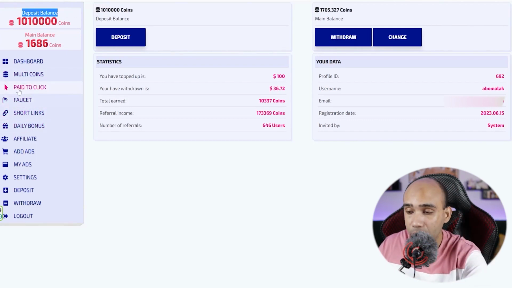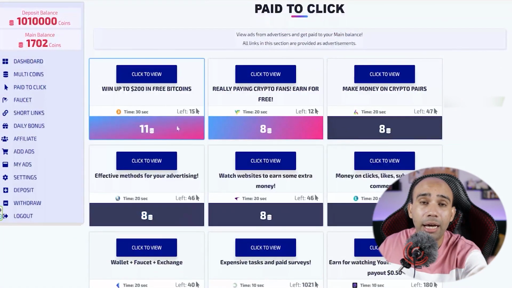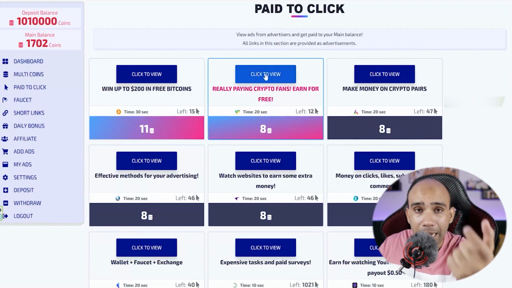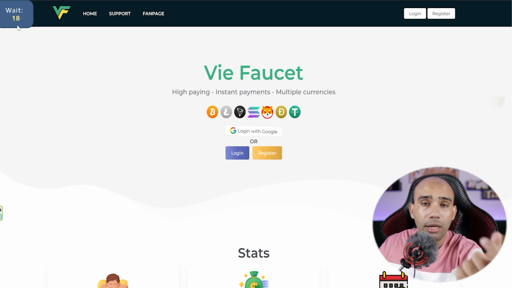So how will you work? You have something here called paid to click. This is about ads that open for 30 seconds. We left a small ad in it so that the video is not long. It lasts 20 seconds and gives 8 coins. All I do is open the page for 20 seconds, and when these 20 seconds end, 8 coins are added to my account.